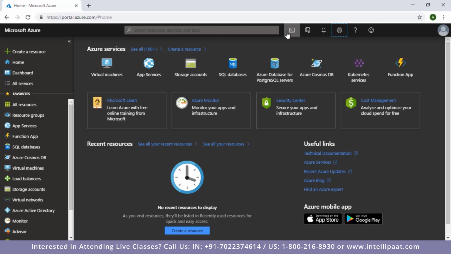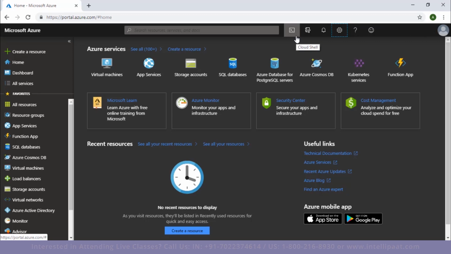And then to the right of it, we have this Cloud Shell icon, which I have already shown you before. You can use it to launch your command line. You can use this Cloud Shell option to launch PowerShell or Azure CLI without actually having to install any of these on your local machine. So to the right of that, we have Azure Directory and Subscription icon, which shows the information about your current subscription and your current account.